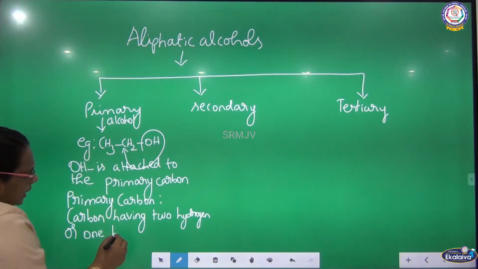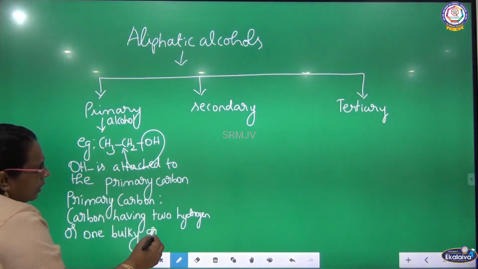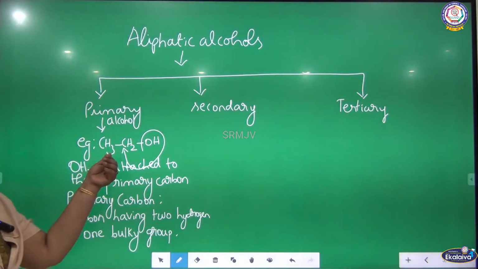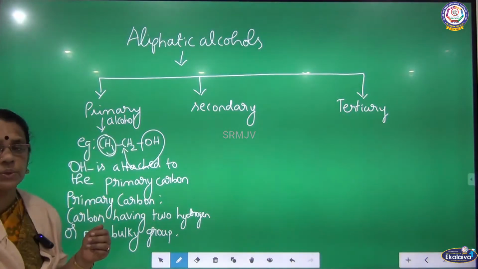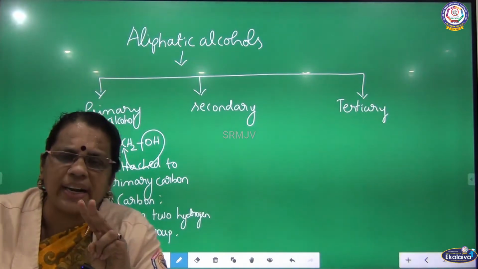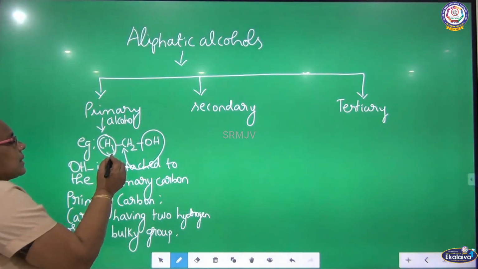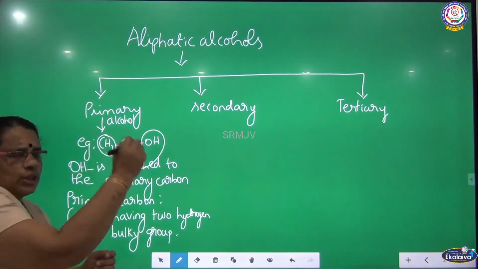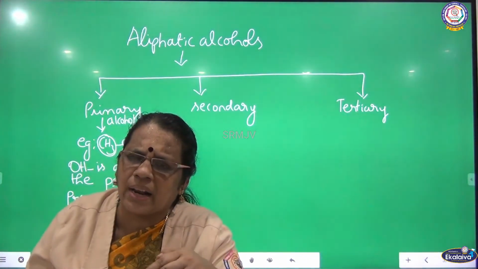So we can call that carbon as primary carbon. See here, this carbon is having two hydrogen and it has got one bulky group also. So here I can call this carbon as primary carbon. OH is attached to the primary carbon here, so it is called primary alcohol.